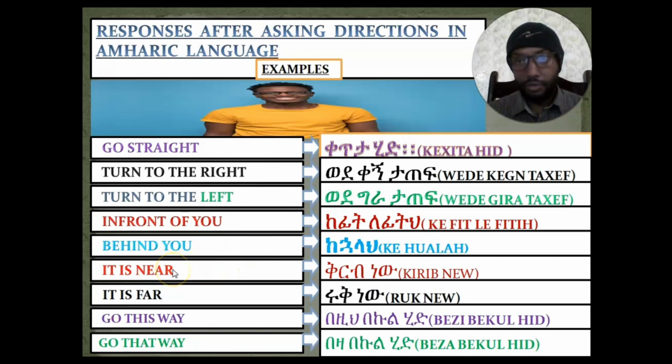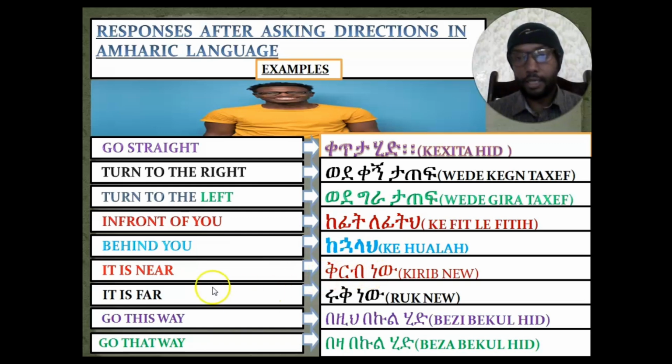If the direction the person asked us is near, we'll say to him, it is near. In order to say it is near in Amharic language, we'll say ቅርብ ነው. ቅርብ means near, ነው means it is. So it is near means ቅርብ ነው.